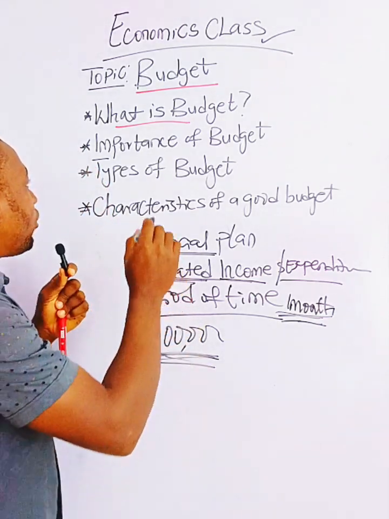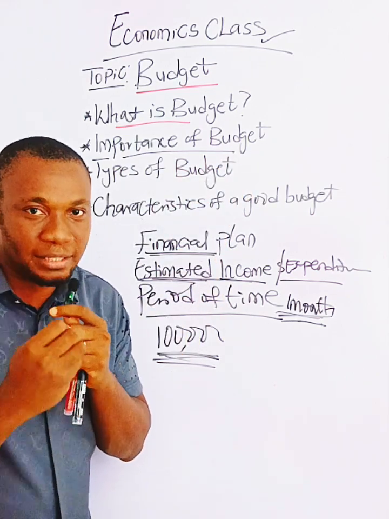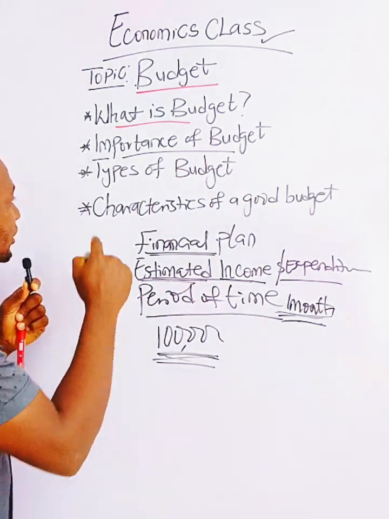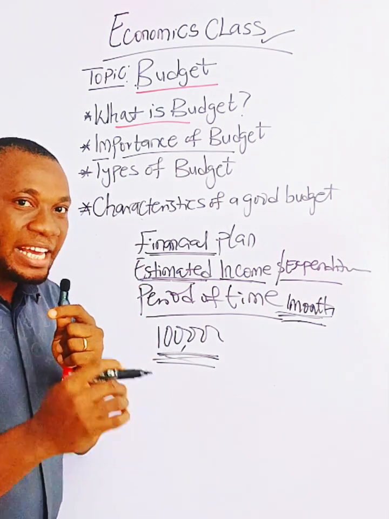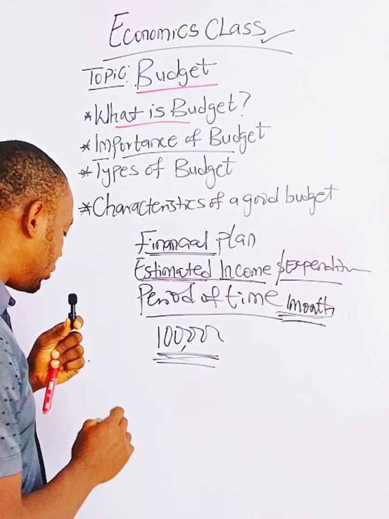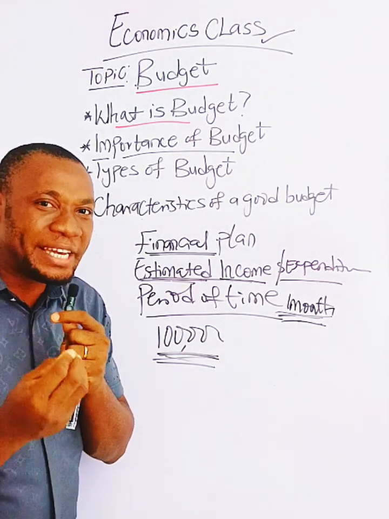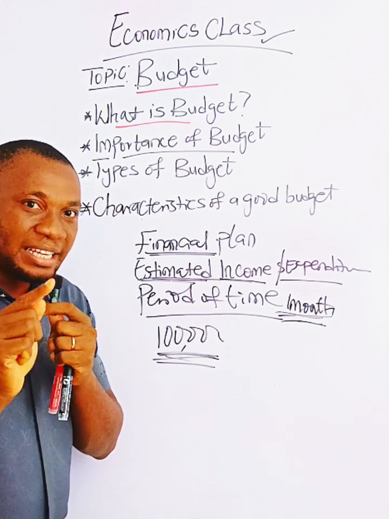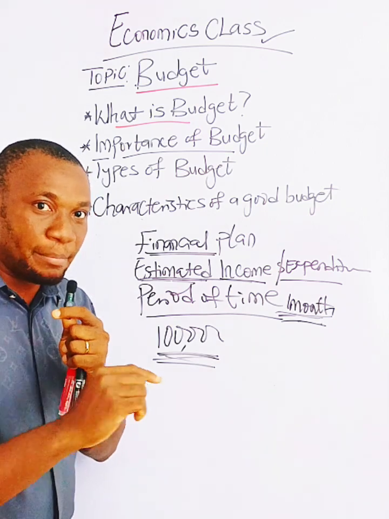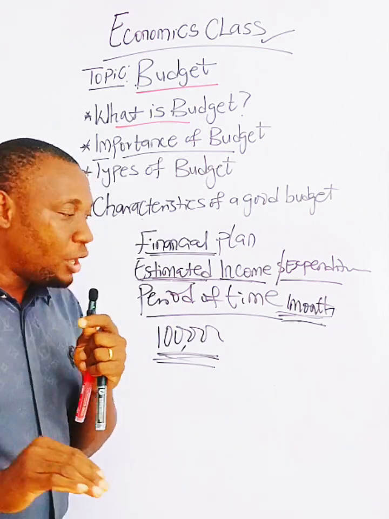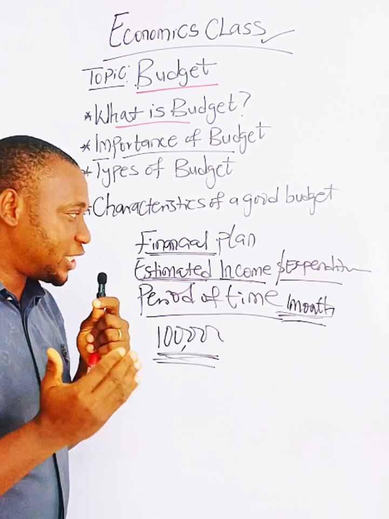All right, we are going to consider the importance of budget. Why is budgeting important? Number one, budget helps in proper planning of income and expenditure. Number two, budget helps you to reduce unnecessary expenses. Is that in the budget? Is not in the budget? Keep it aside. Is that in the budget? Is not in the budget? Keep it aside. All right, so budget helps you to curtail unnecessary expenses.